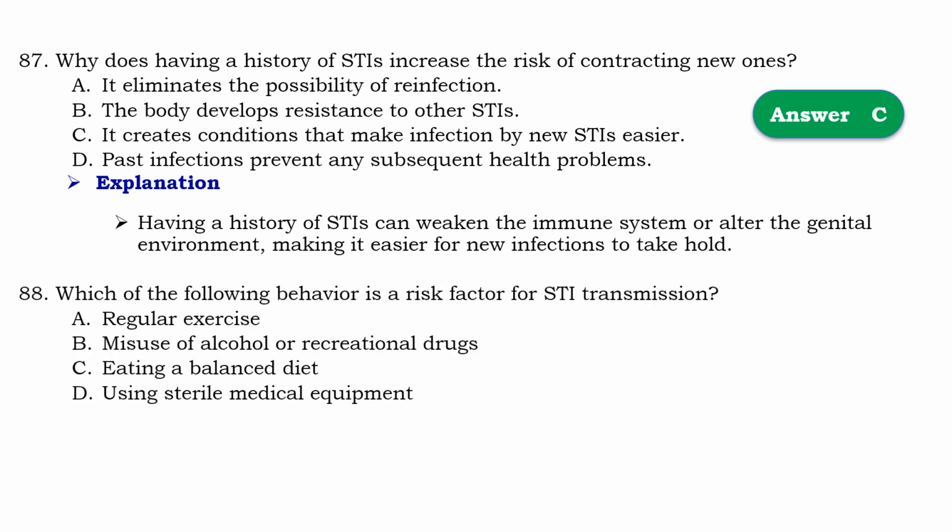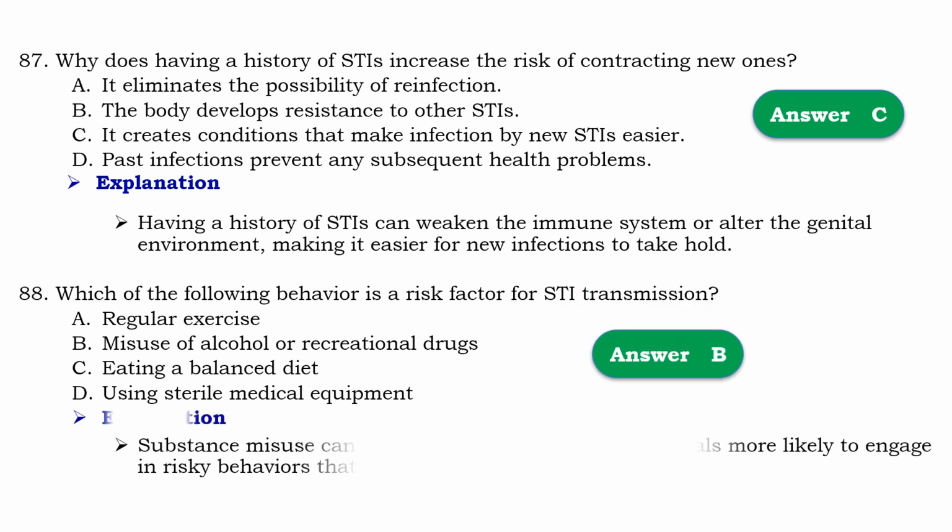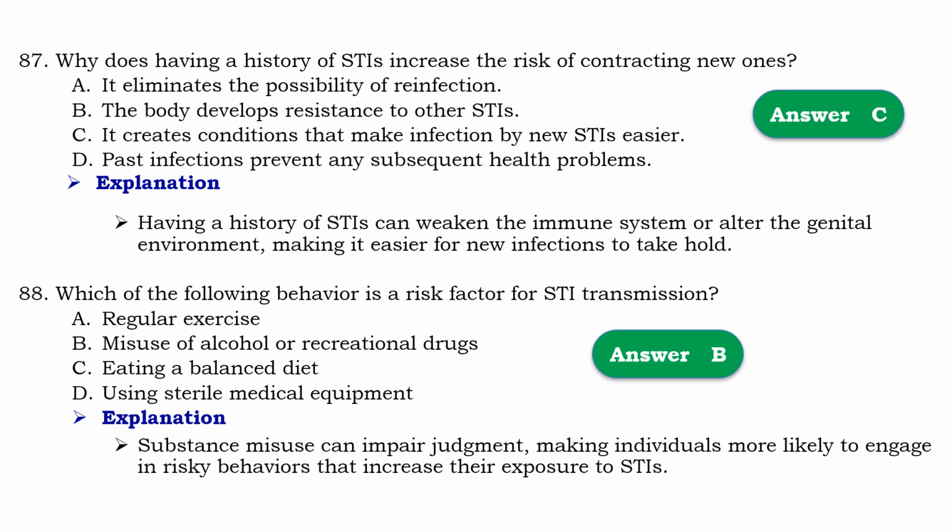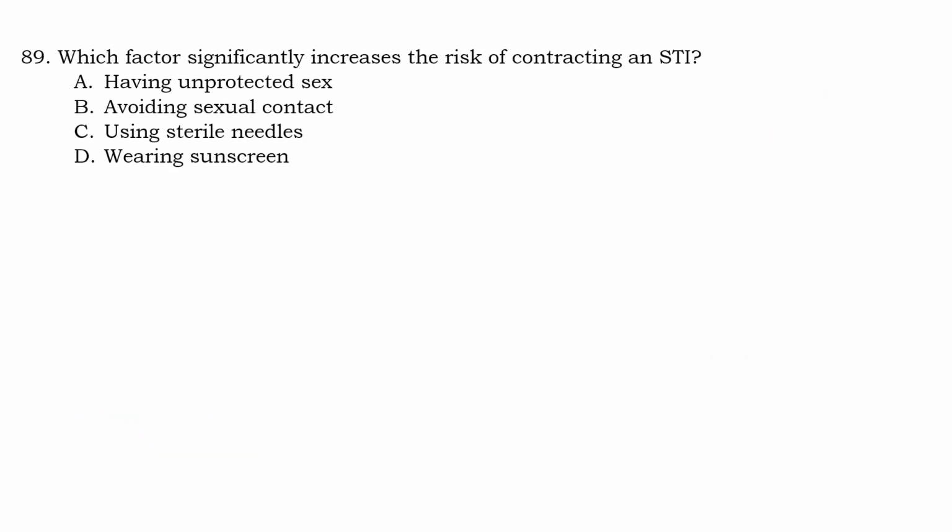Question number 88. Which of the following behavior is a risk factor for sexually transmitted infection transmission? So should be B. Misuse of alcohol or recreational drug. Means that substance misuse can impair judgment, making individuals more likely to engage in risky behavior that increase their exposure to sexually transmitted infections.